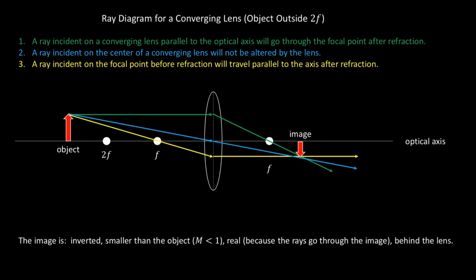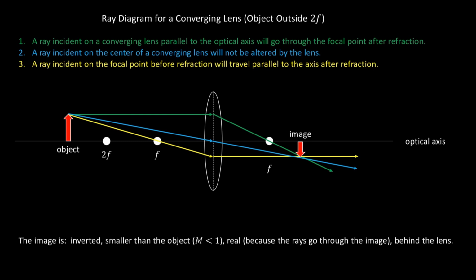Here I have a converging lens, which converges light to a single point. And what I notice about this is in this ray diagram, I can draw a line that is parallel to the optical axis and reflects through F. I can draw a line that goes directly through the center of the lens. That's shown in blue. And I can draw a ray that goes through the focal point and then reflects through the lens and then is parallel to the optical axis. And those 3 rays converge at a single point, and that is the location of the similar point on the object for the image.